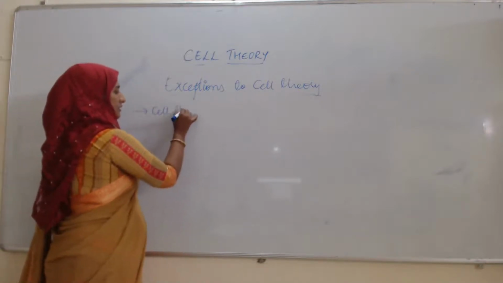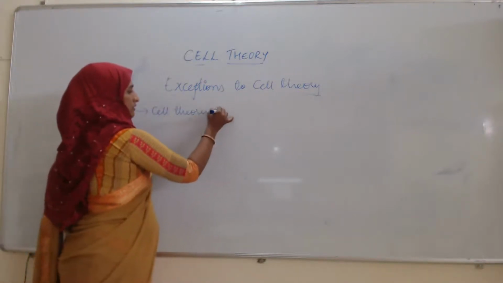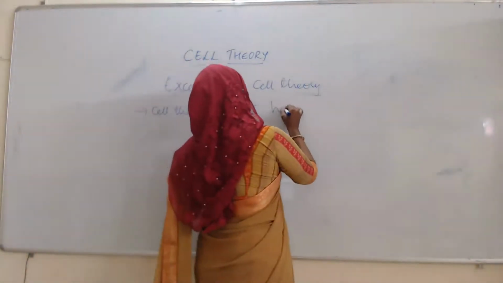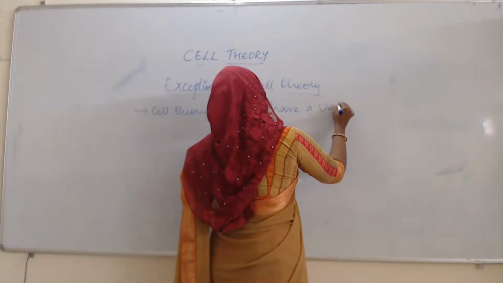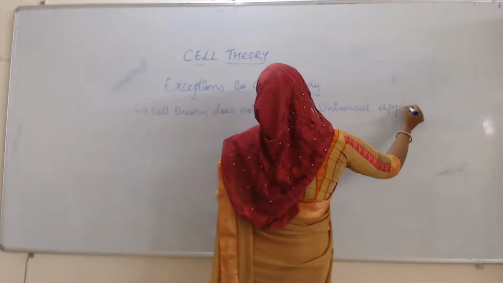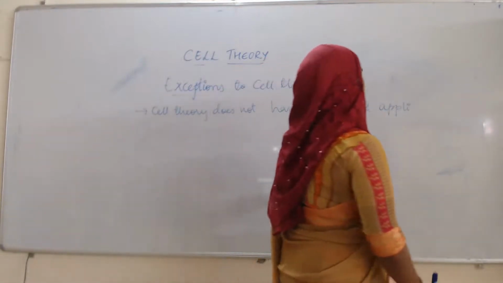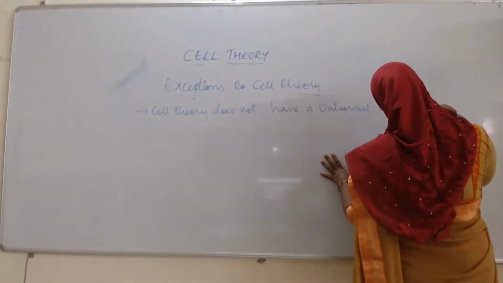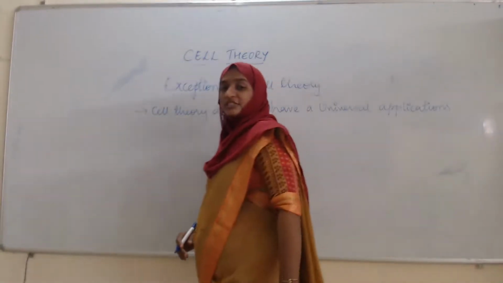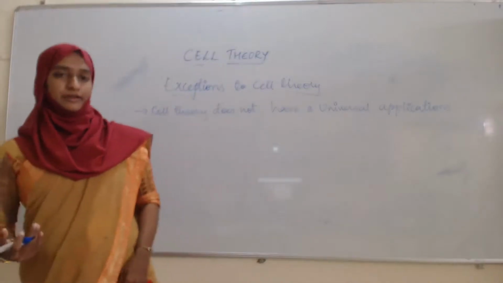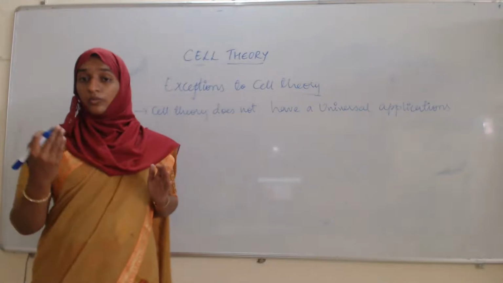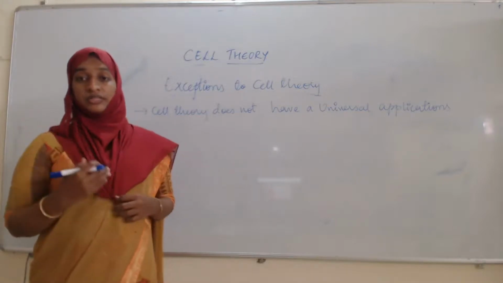Cell theory does not have universal applications. That means universal applications here means whatever the applications of the cell theory are, that is not going to be applied all over on all the living organisms.